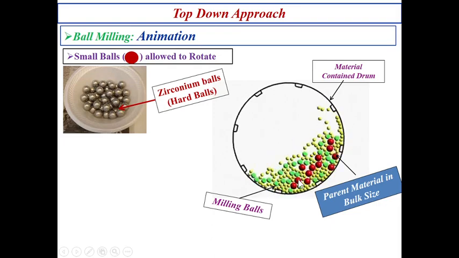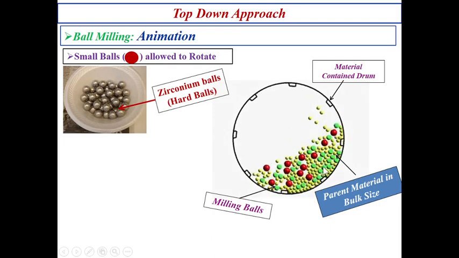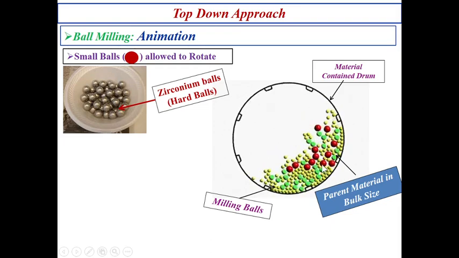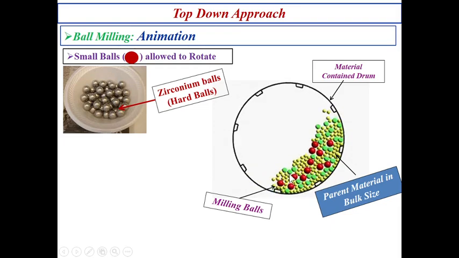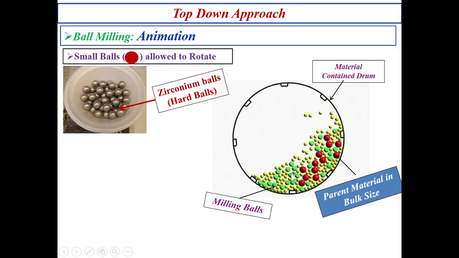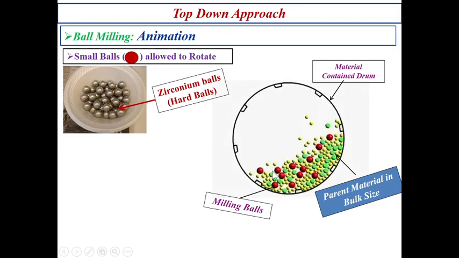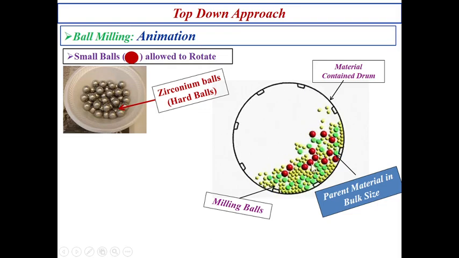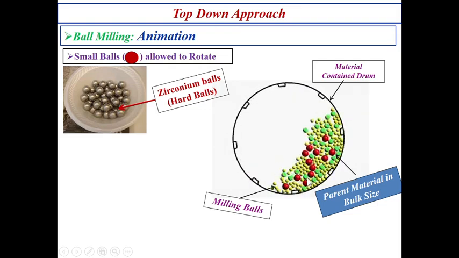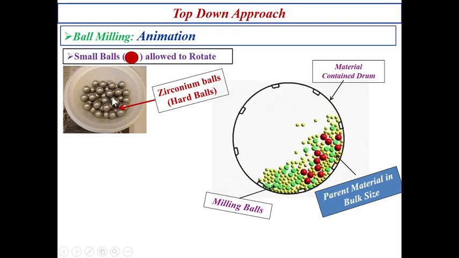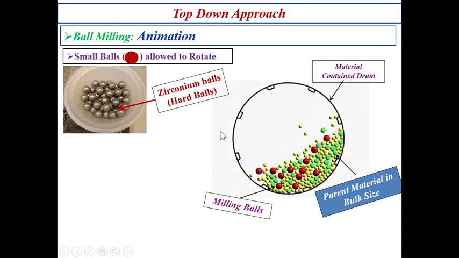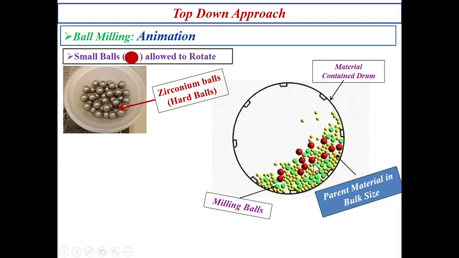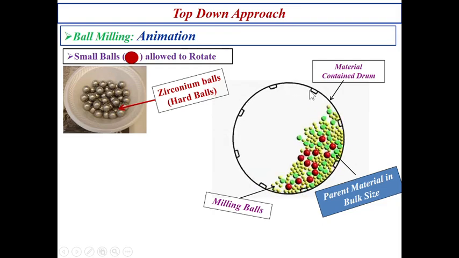If the zirconia balls, or these red balls, rotate, and suppose you consider some sand or some powder, iron powder, is there. Along with the iron powder, they rotate, and the powder is pressed and rubbed by these hard zirconia balls against the wall of the drum.